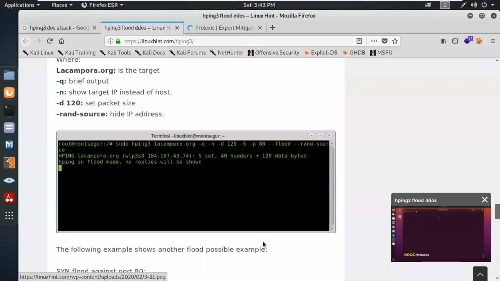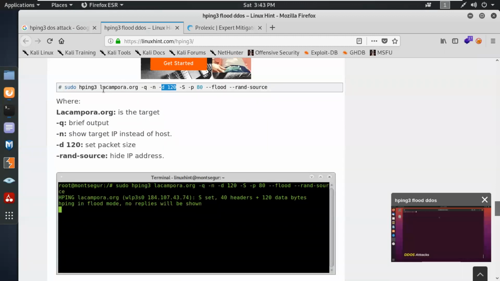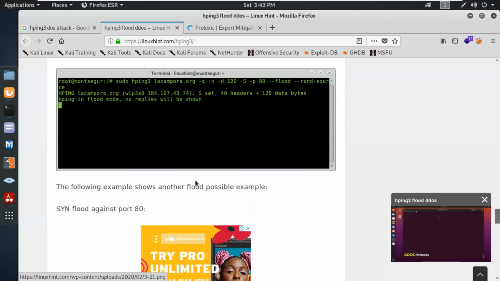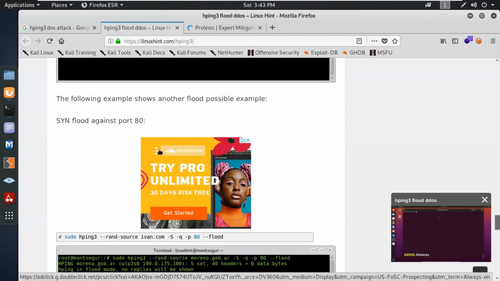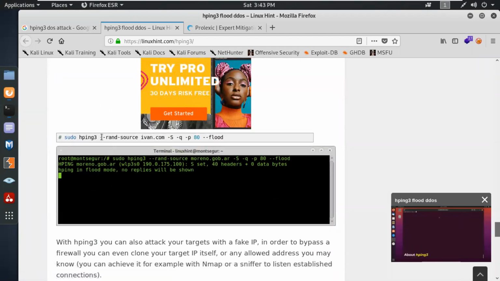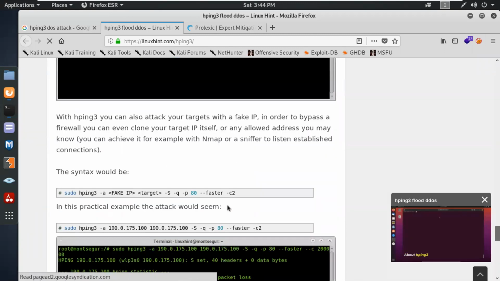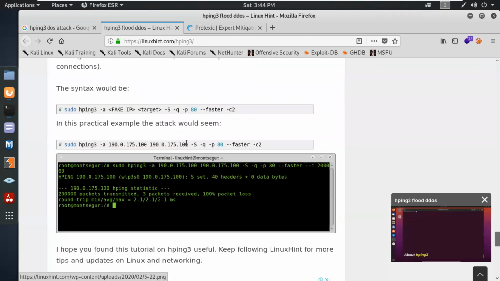There are many other techniques that we can use over here. We can either use a domain name, show the target IP instead of the host, and hide the IP address of the source. You can see over here they have given a random source IP address also. But the major part is the three-way handshake, because they are using the synchronization packet, and we use HTTP headers. See this one, we can use -p, the faster mode also.